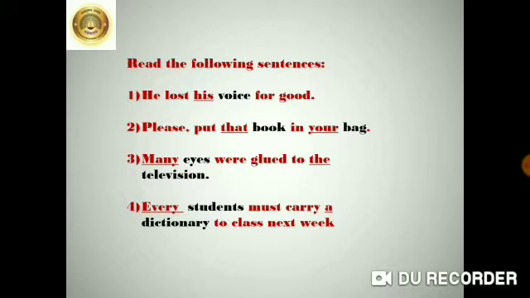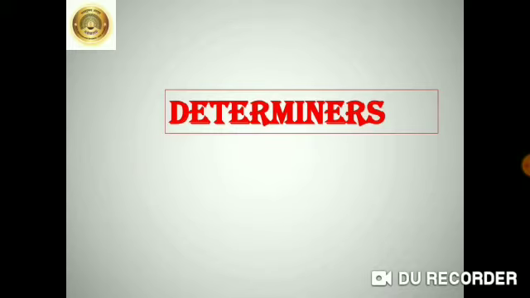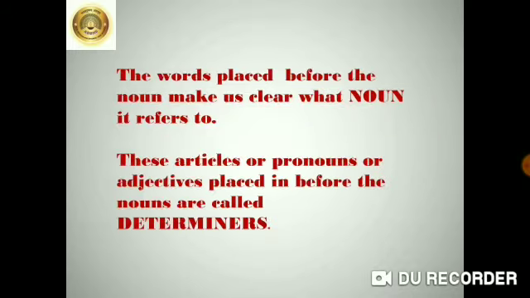Right? These words are adjectives, articles and pronouns. Right? So, the words that are underlined are the determiners. Yes, our next topic is determiners. The words placed before the noun make us clear what noun it refers to. These articles or pronouns or adjectives placed before the nouns are called determiners. A very simple topic.